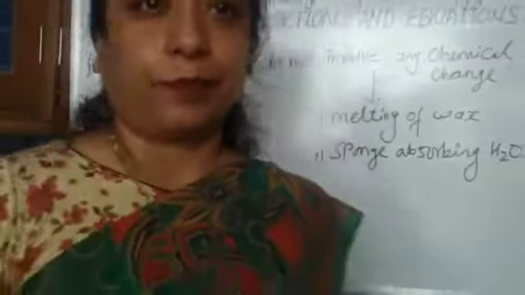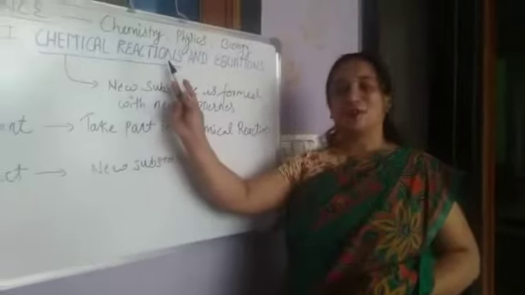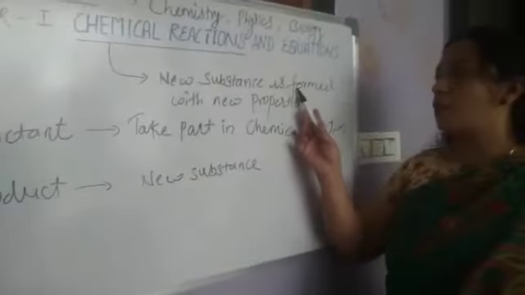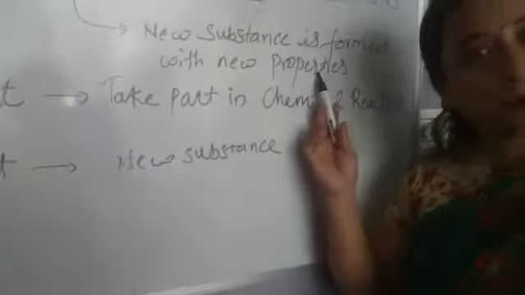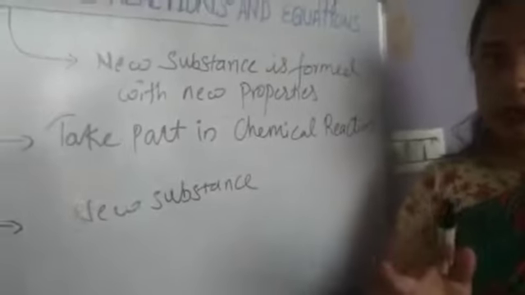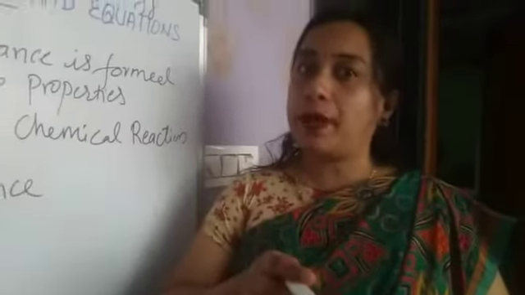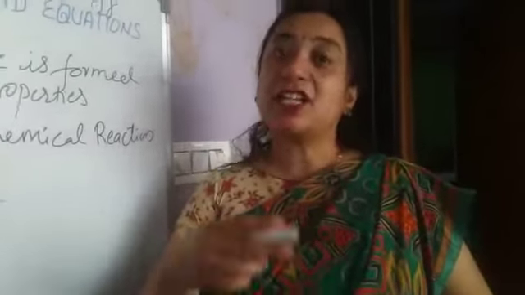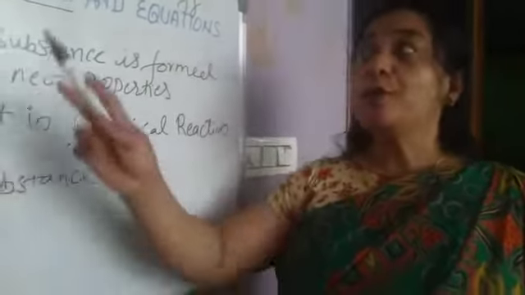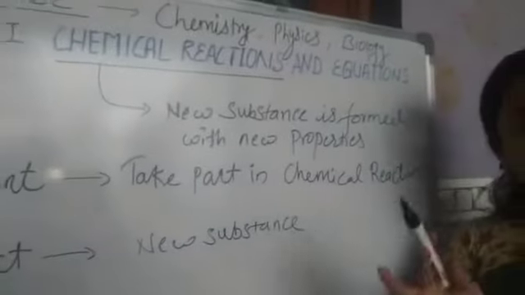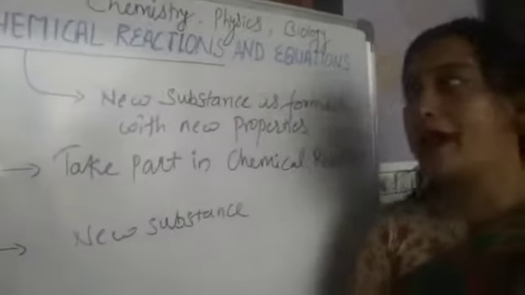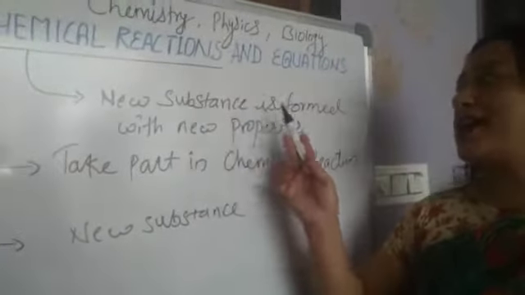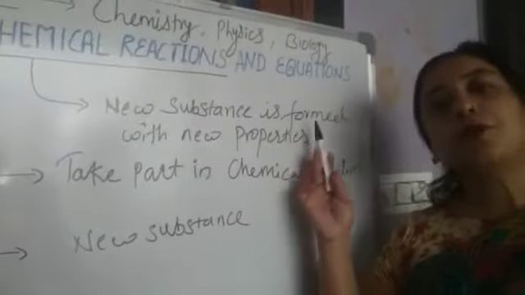Understood? So, chemical reaction means it is a process in which a new substance is formed with new properties. Understood? Chemical reaction, for example, burning of paper, in which initially we took the paper and after burning it converts into ash. So it is a chemical reaction. ठीक है? Chemical reaction means what, beta? It is a process in which a new substance is formed with new properties.